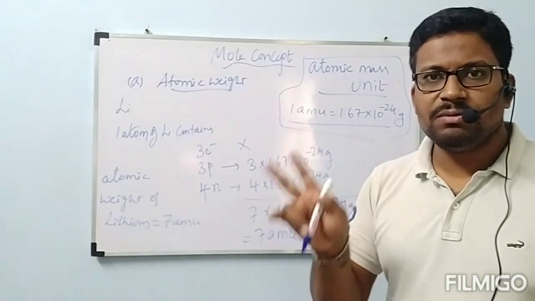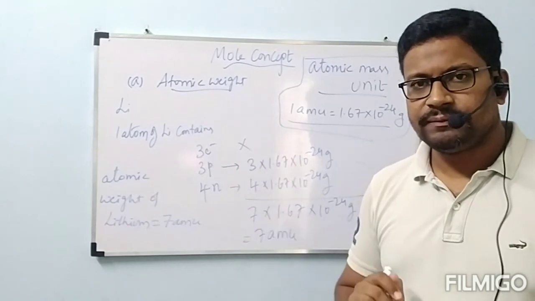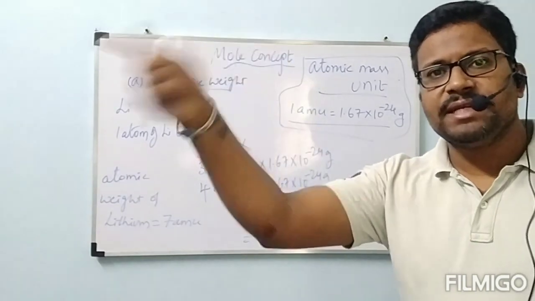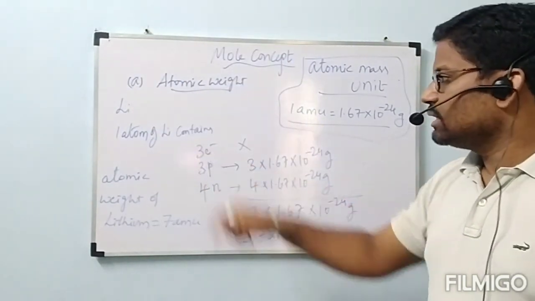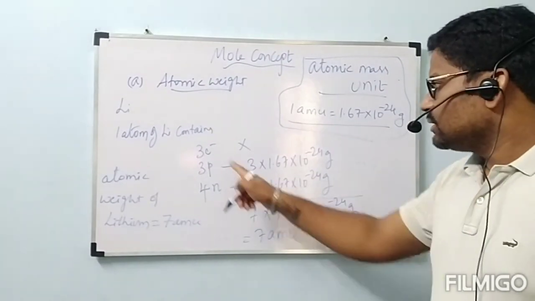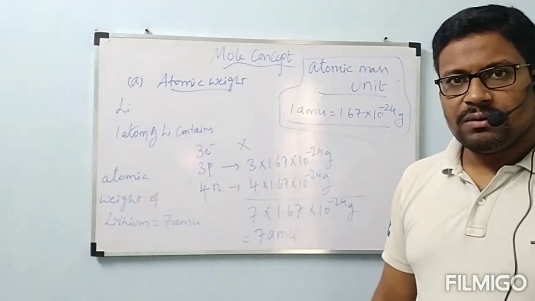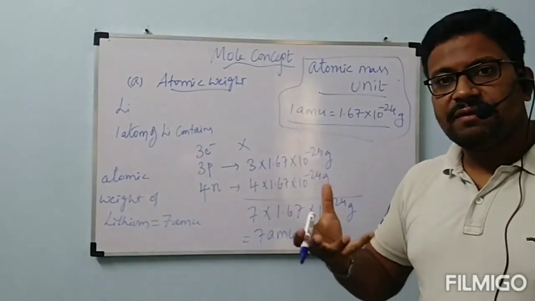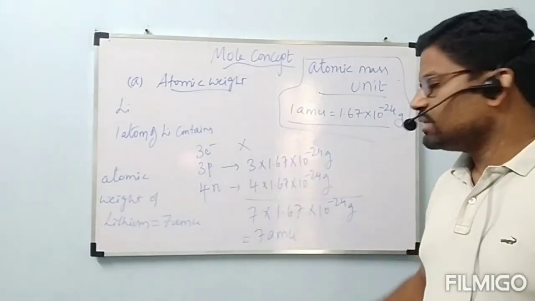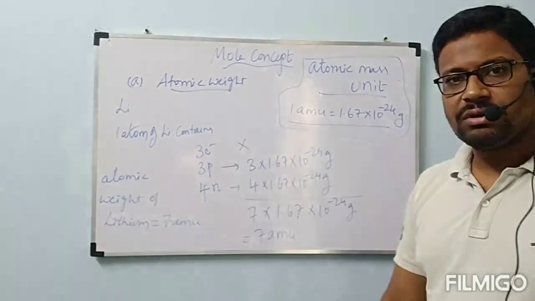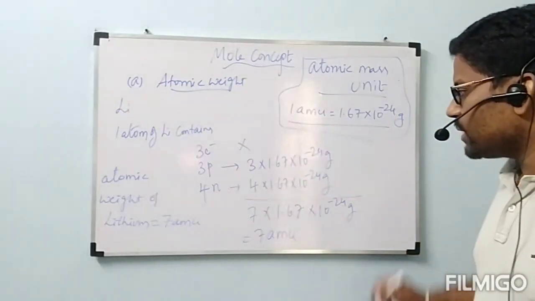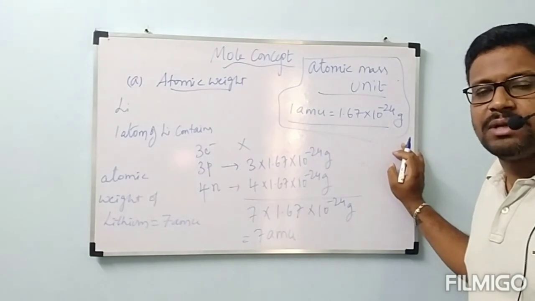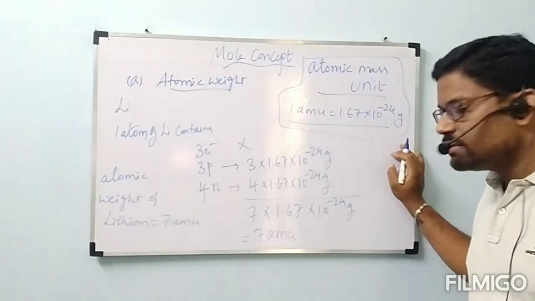Helium has 2 electrons, 2 protons and 2 neutrons. 2 protons plus 2 neutrons we are considering, because compared to proton and neutron, electron is very small. We neglected mass of electron. Coming to lithium, it has 3 electrons, 3 protons and 4 neutrons. We neglect the electrons because 3 protons and 4 neutrons are very massive particles. 3 protons mass is 3 into 1.67 into 10 power minus 24 grams, 4 neutrons mass is 4 into 1.67 into 10 power minus 24 grams. Finally you get 7 into 1.67 into 10 power minus 24 grams, equal to 7 AMU.